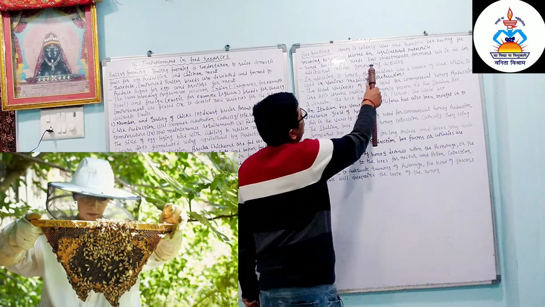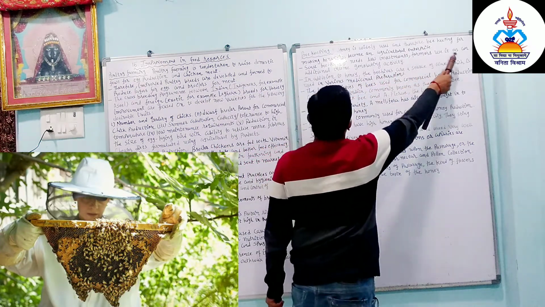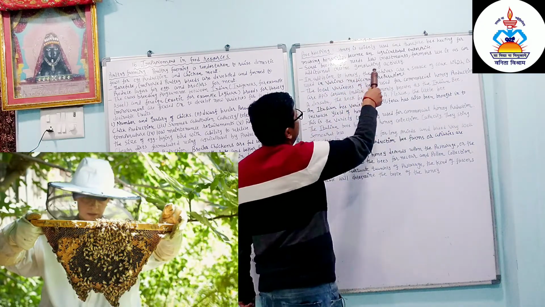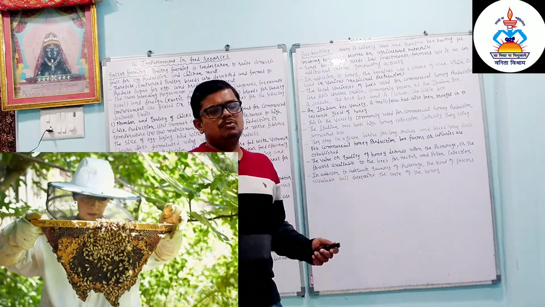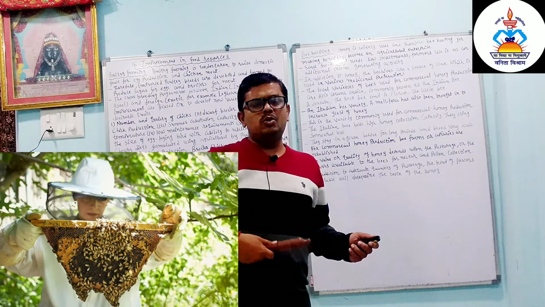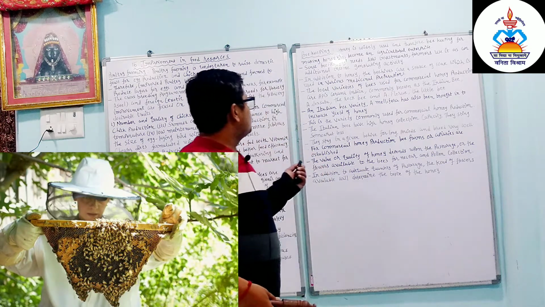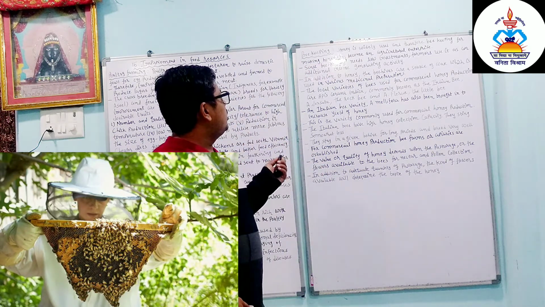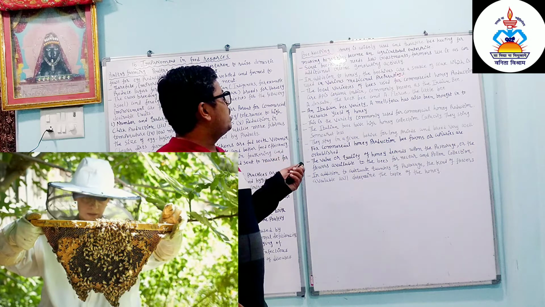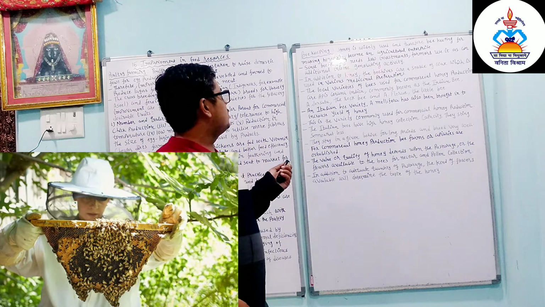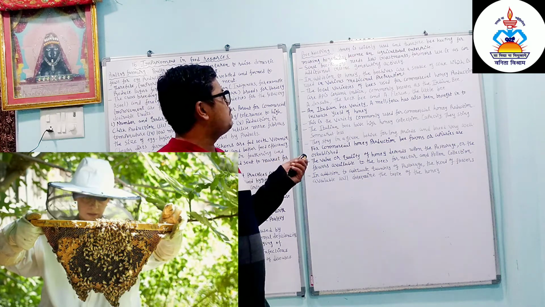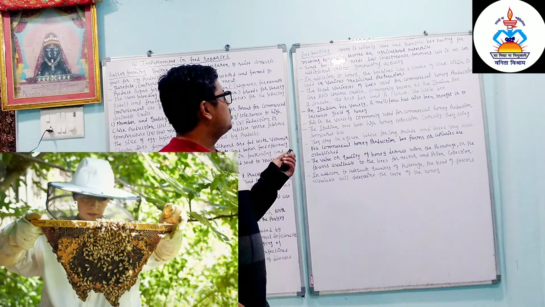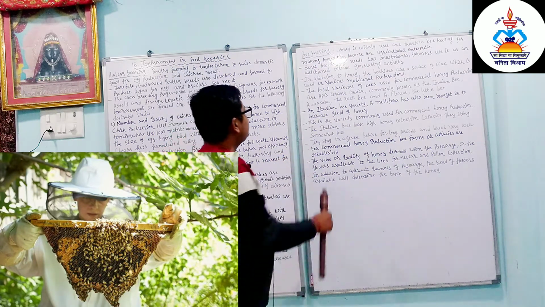Honey is very important, as more carbohydrate, protein and minerals are present in it. Since beekeeping needs low investment, with no need for extra investment, farmers use it as an additional income generating activity.